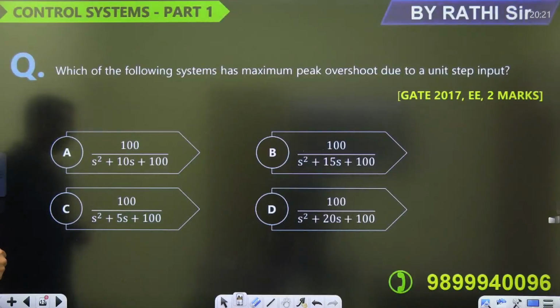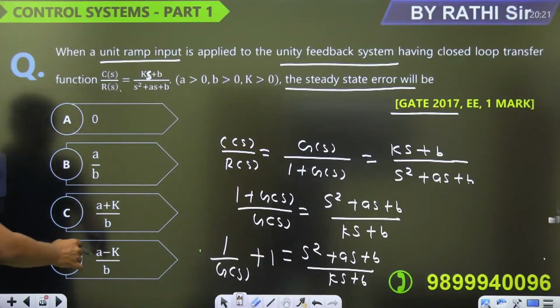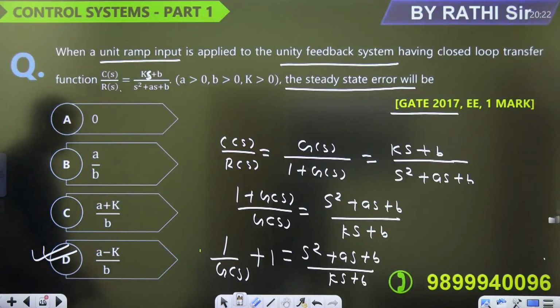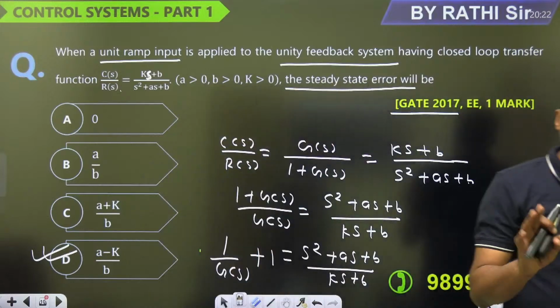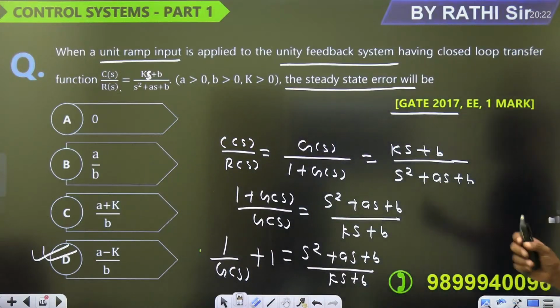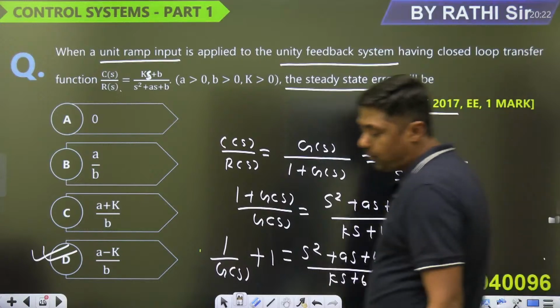Now this next question. So this is the answer D, A minus K upon B. You can verify. It is only a 1 mark question, guys. Okay, बना सकते हो आप क्विकली. अगर आप सॉल्व करेंगे then you can solve within 1 minute. You can solve this type of question within 1 minute. Guys, if you want to give any suggestion, if you want sessions on other topics, तो please inform me.